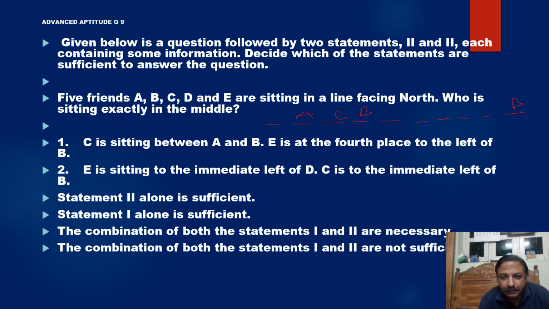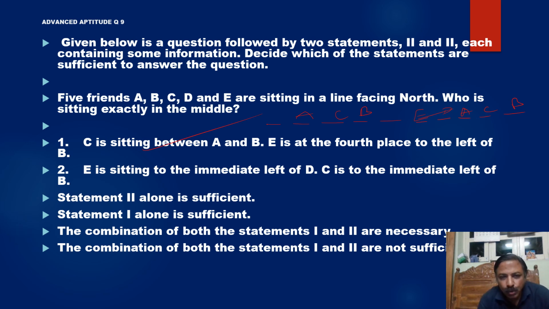This is B. Then C is between A and B. This is A. This is C. E is fourth place to the left of B. 1, 2, 3. This is E. And who is remaining here? A, B, C, D. So in the first statement itself, we got who is sitting in the middle. So statement 1 is sufficient to answer the question.